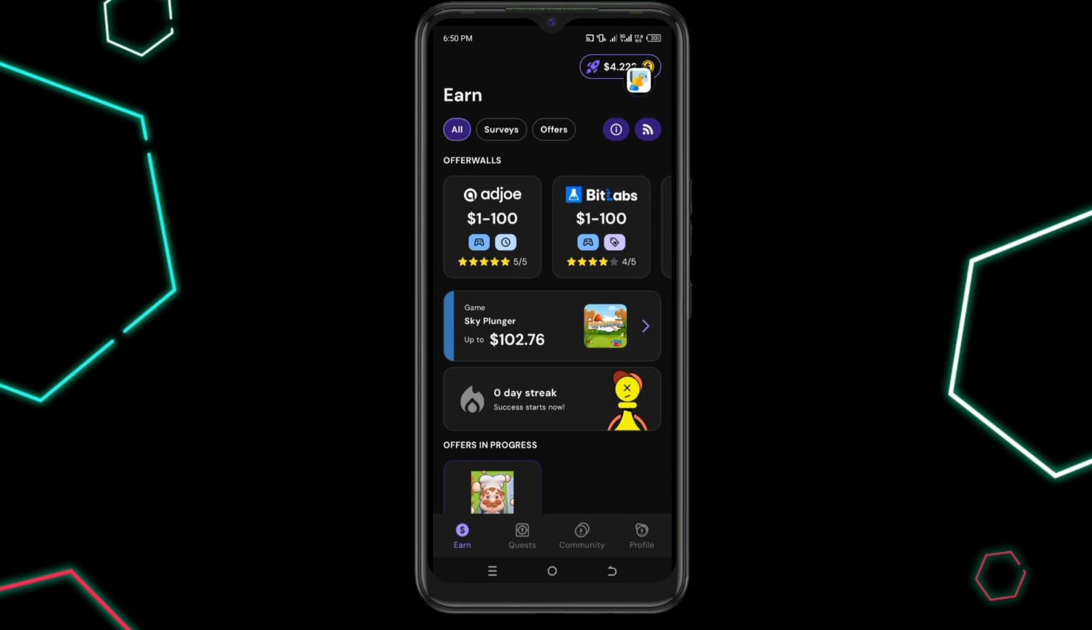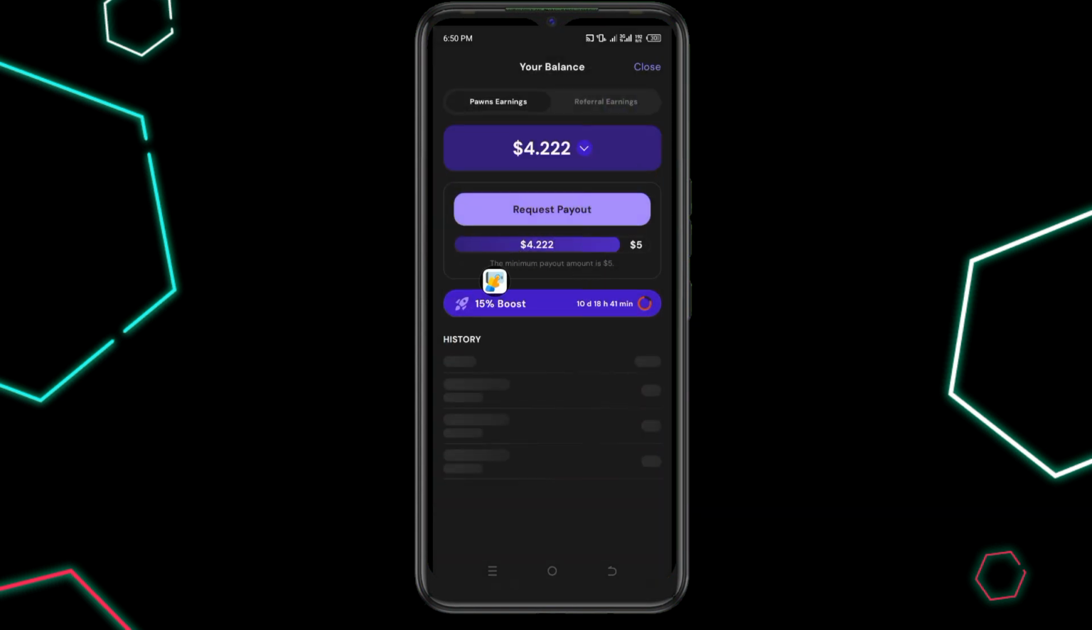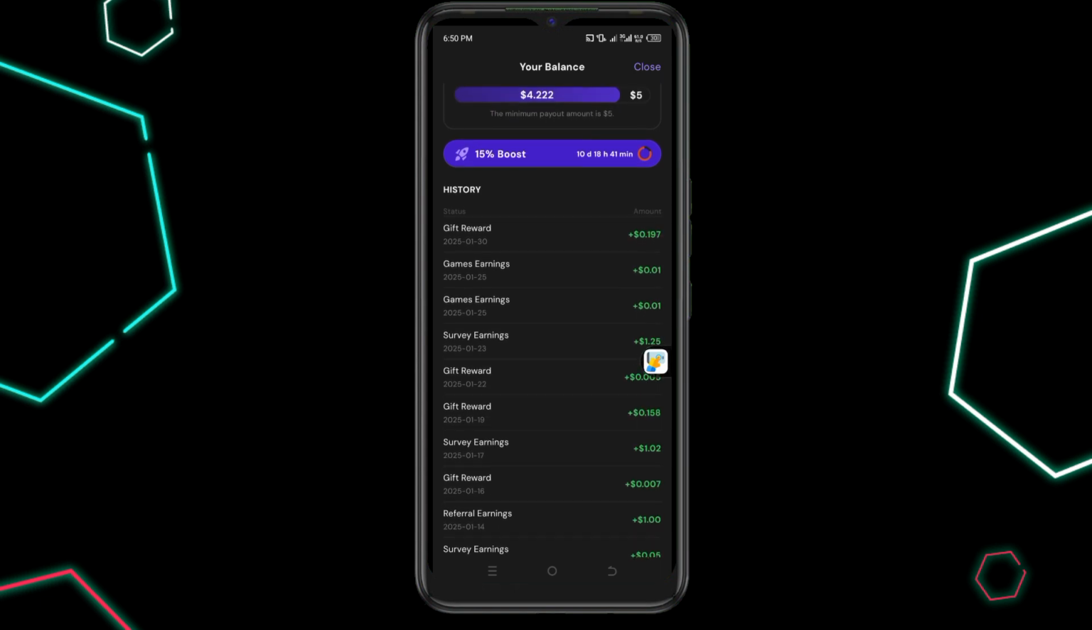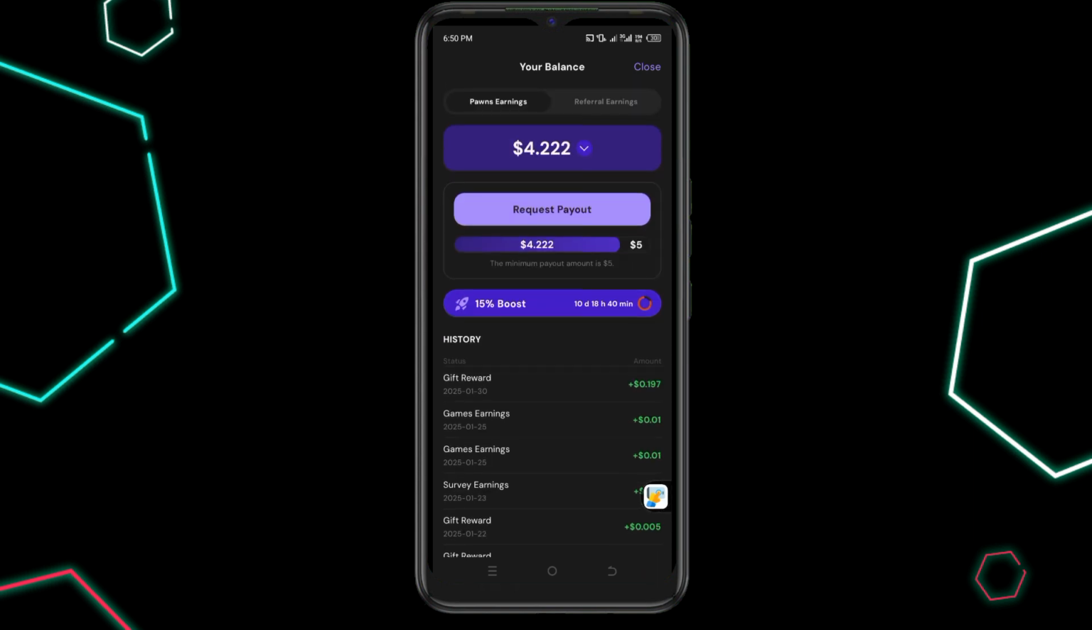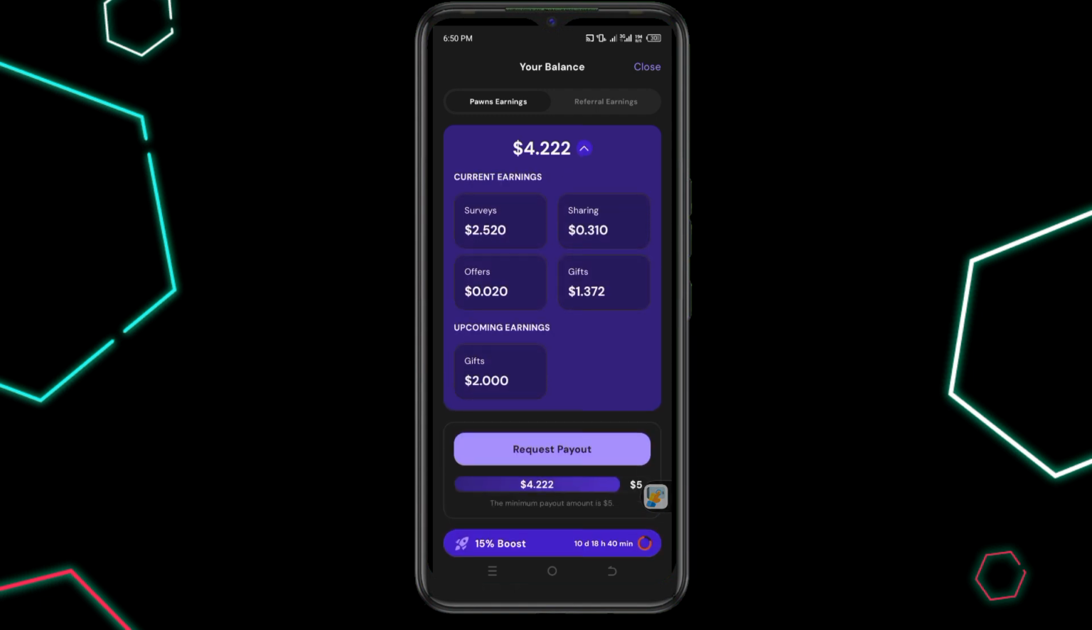And if you check over here also, I can see my earnings so far. Let's check my earnings. The minimum payout amount is $5, as you can see over here. So if you check my history, you can see the tasks that I've performed and also the amount that has been credited to my account. Yes, so if you check here, I've done a survey of $2.52 and also sharing of my internet connection, I have 31 cents, and also offers, that's playing games. I don't normally play games, and also gift from referrals. Okay, and they are showing some upcoming earnings.